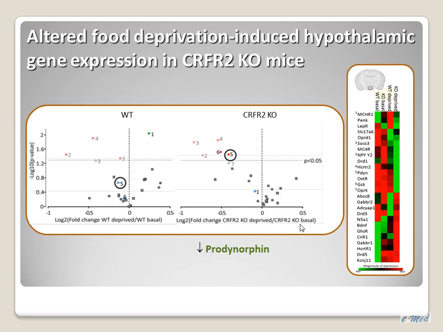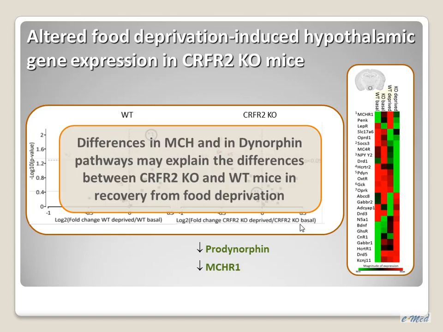However, only in the knockout mice we saw a significant reduction in prodynorphin level, which is the precursor for multiple opioids which exert orexigenic effects. And only in the wild-type mice we saw an increase in the expression of the receptor for MCH, the melanin-concentrating hormone, which is a very potent orexigenic peptide arriving from the lateral hypothalamus. So overall, in the knockout mice, we see a reduction in orexigenic input, which may explain, at least to some extent, the altered recovery from food deprivation.